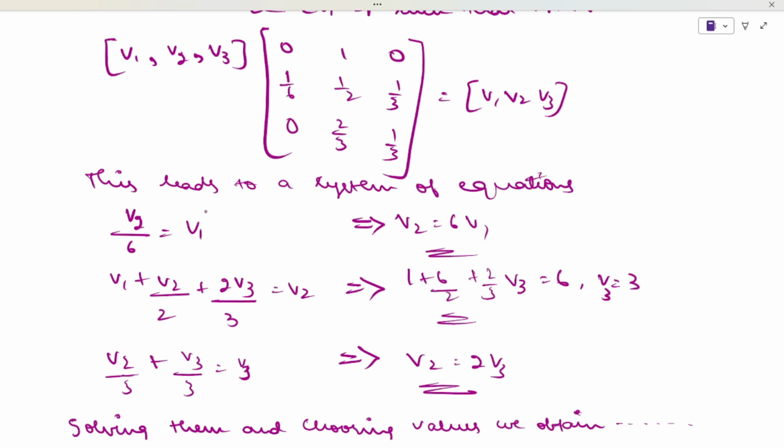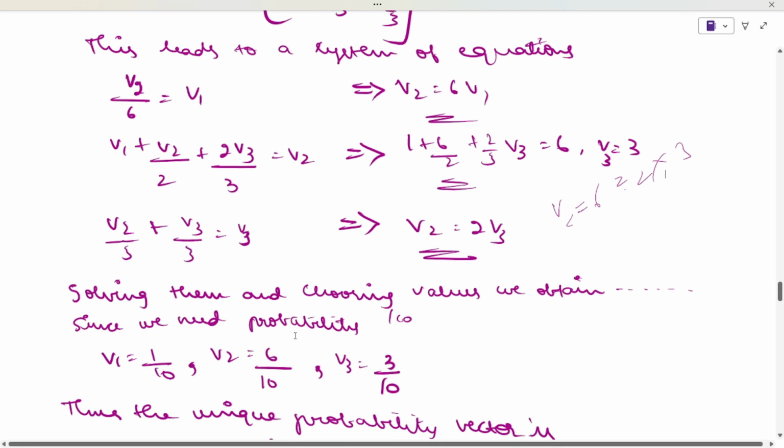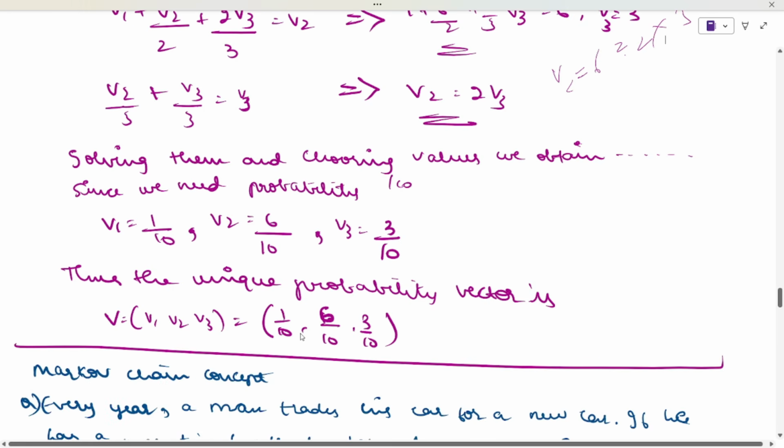You can see here, if you multiply, v2 will be equal to 6v1, and here you can take the LCM and do it, you will get v3 equal to 3. Okay. Now here you can substitute. V3 will be equal to 3 means v2 will be equal to what? 6. That is 2 into 3.